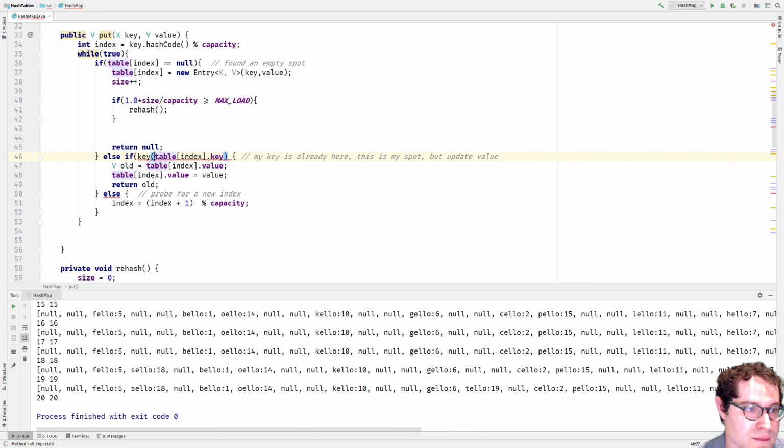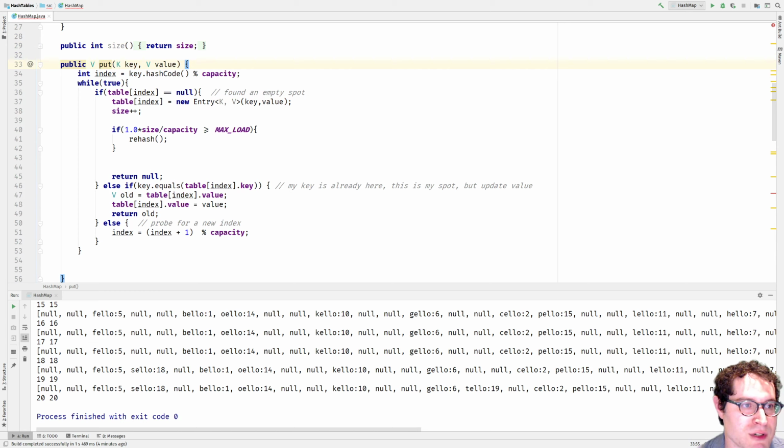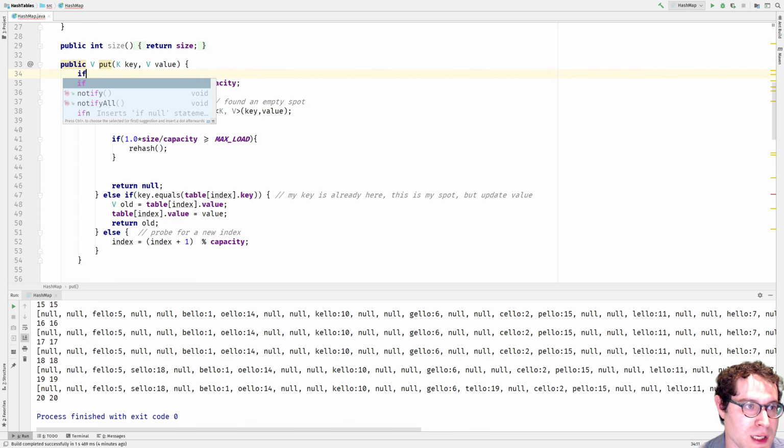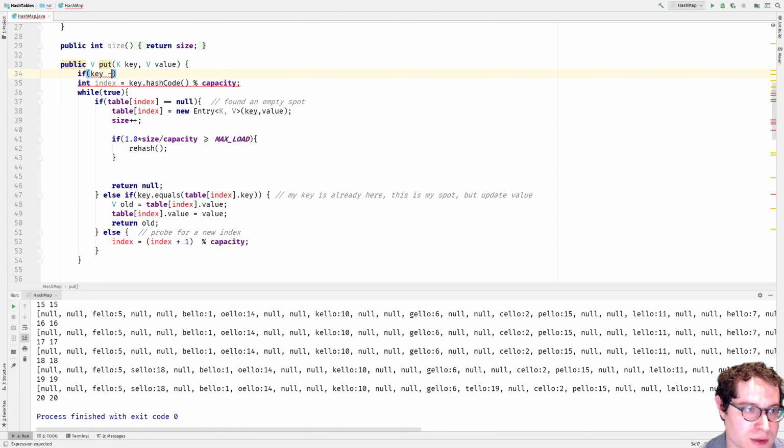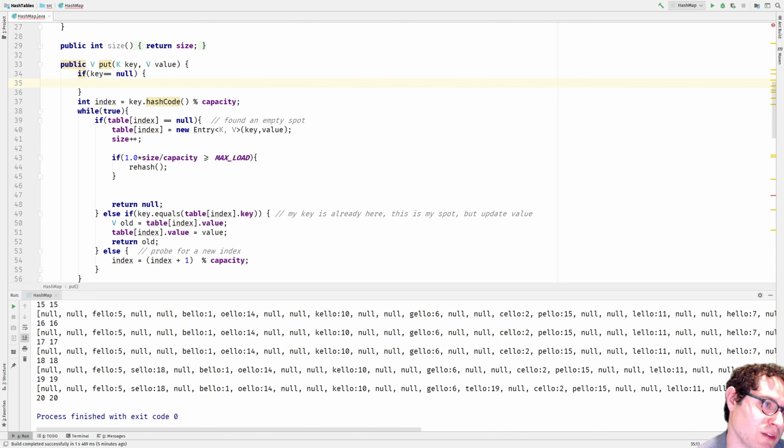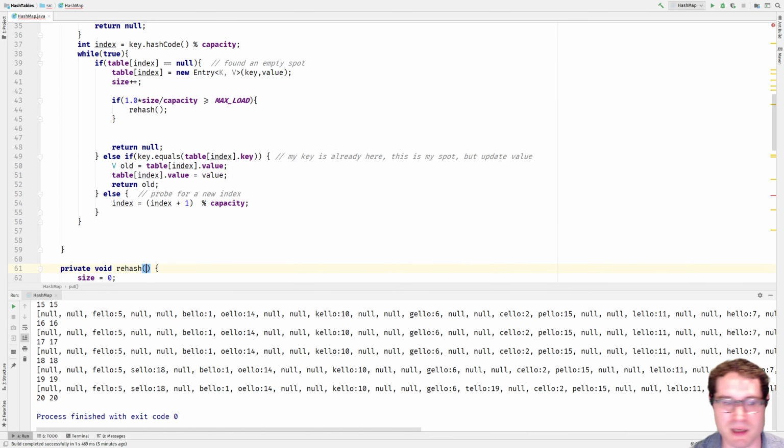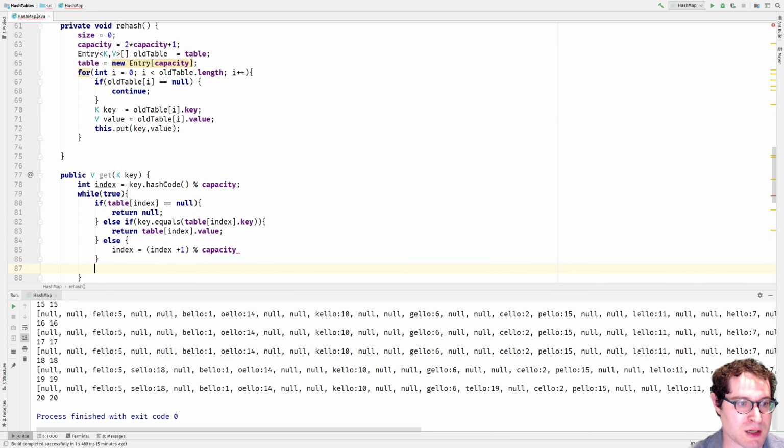The key dot equals that, and then we're going to put on a further restriction that if you try to manually put in, if key is equal to null, the reason for this will become apparent soon. If the key you're inserting is equal to null, return null, because that's a special value for us that we don't want to replace. We're going to be using that for the delete method or the remove method, which is right now.